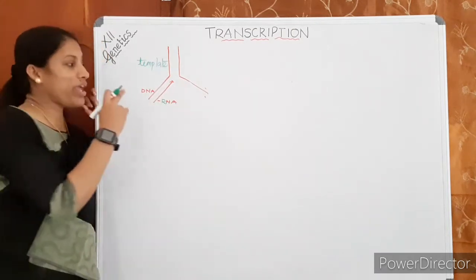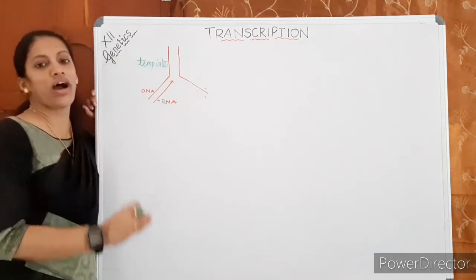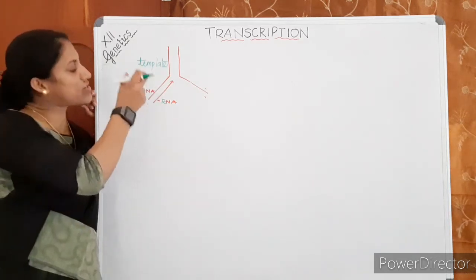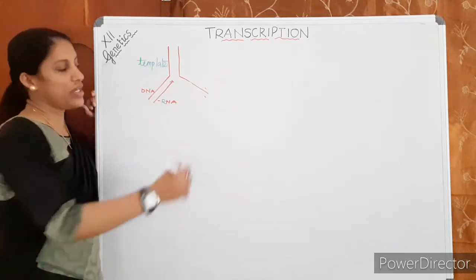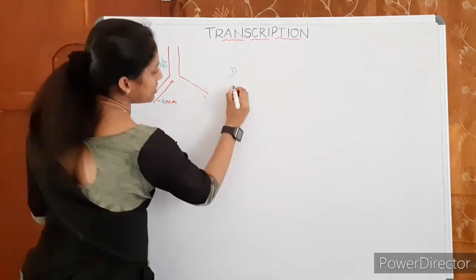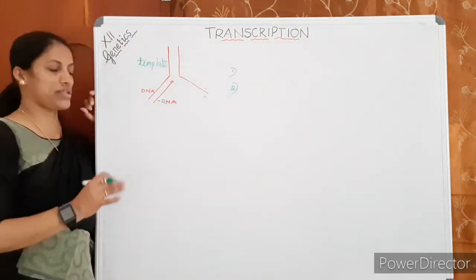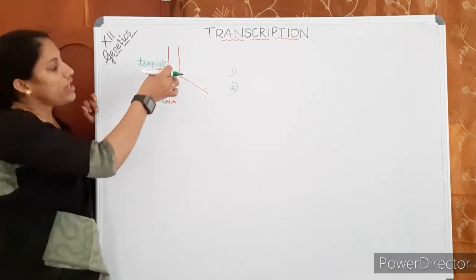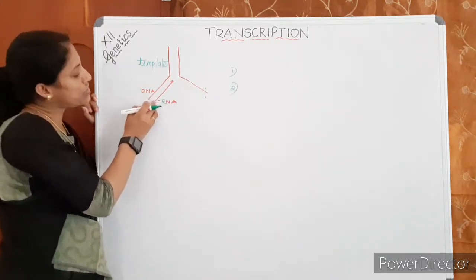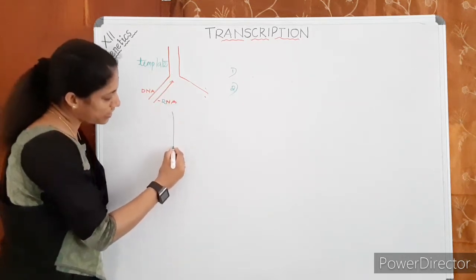Only the template strand is copied to RNA, not both the strands. Why are both the DNA strands not copied to RNA? Why is only a single strand, the template strand, copied to RNA? There are two possible answers for that. You have to learn both. It was asked as a board exam question. So the first reason: the template strand produces an RNA.